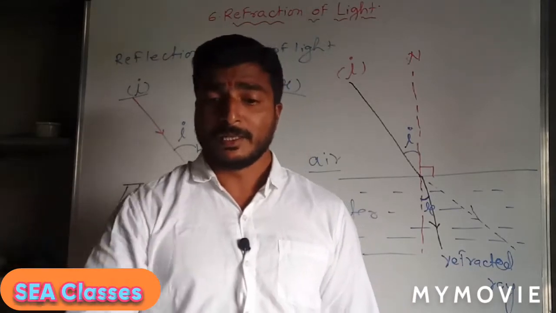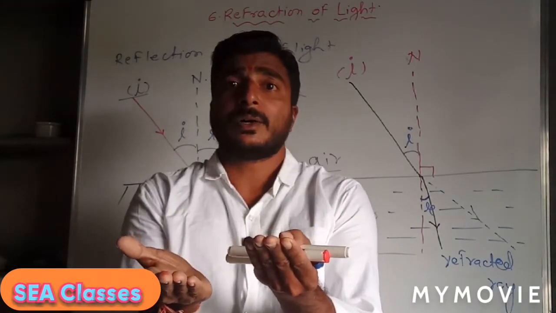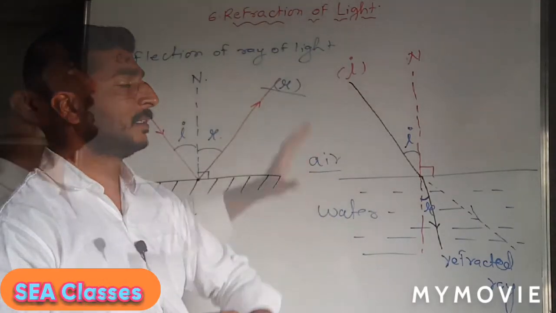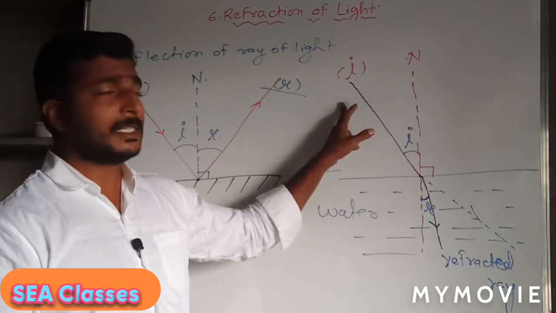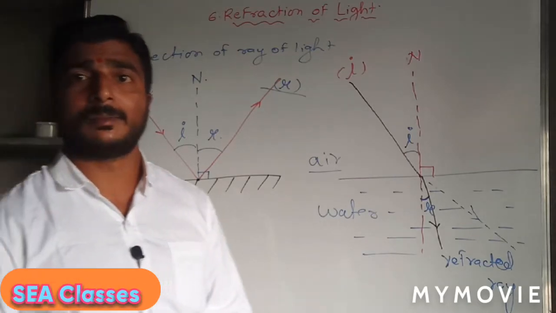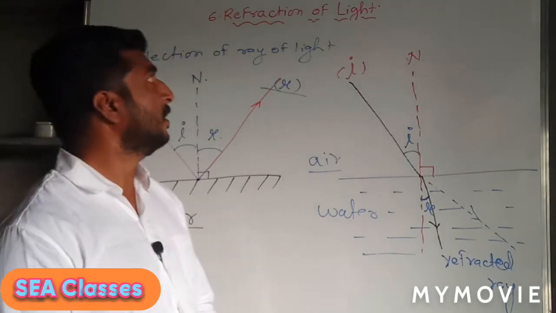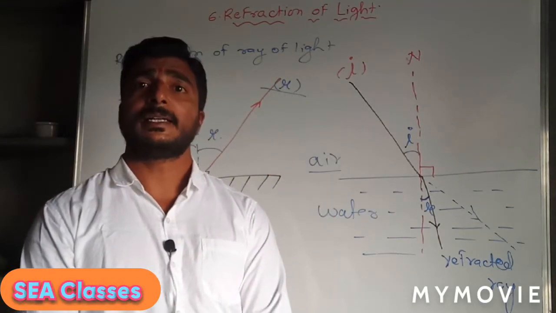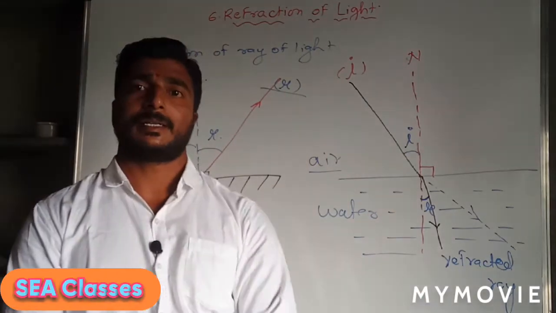Also you know that the floor of a swimming pool appears to be coming up, and this is because of the refraction of light. When is refraction of light possible? When the ray of light travels from one transparent medium to another transparent medium. So what is refraction of light? Refraction of light is the change in the direction of light when it travels from one transparent medium to the other transparent medium.